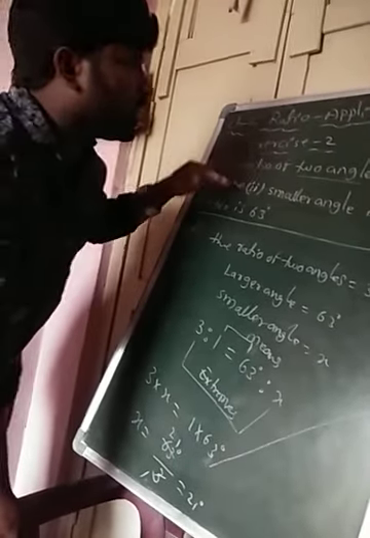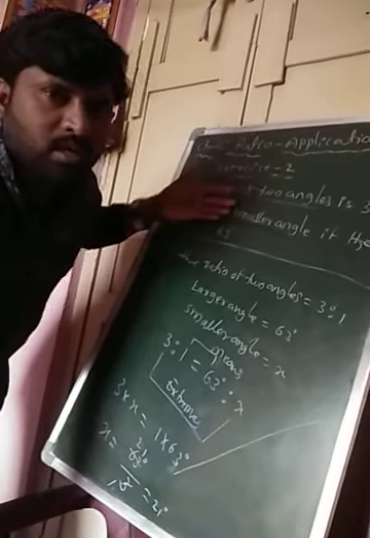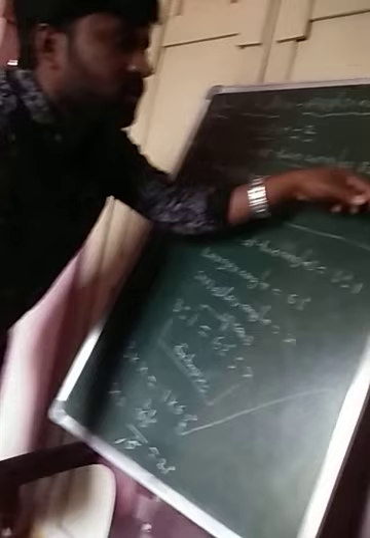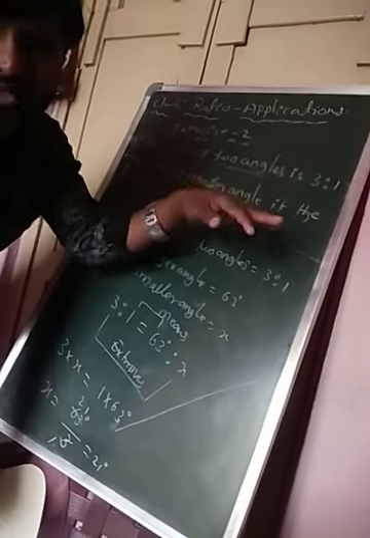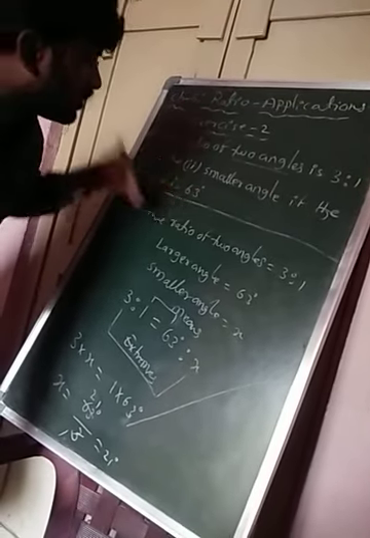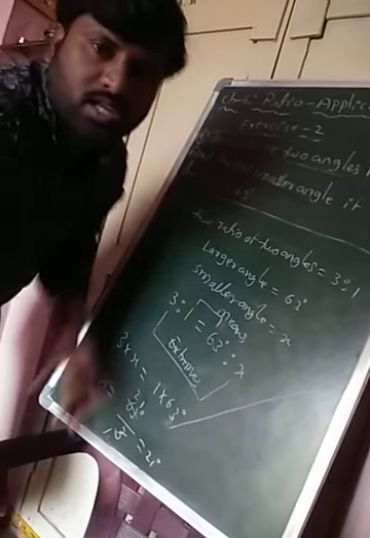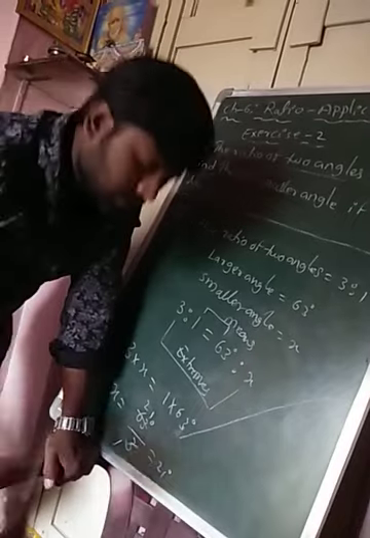Now take your own creative questions and solve them. In place of 3:1, take your own ratio, and take your own larger angle and smaller angle in case 1 and case 2. Find some other creative answers. Okay, thank you, students.